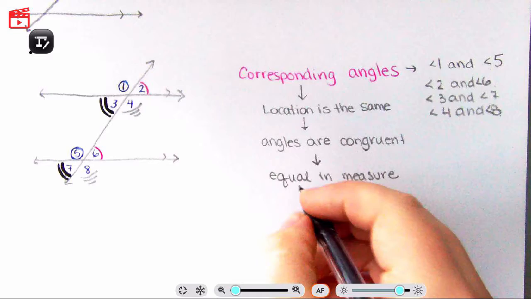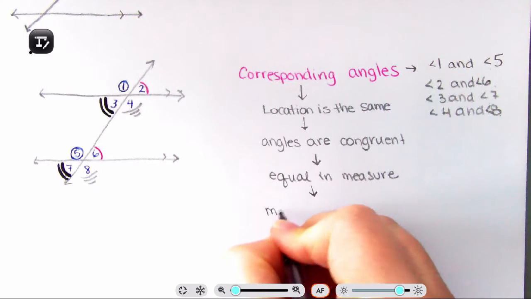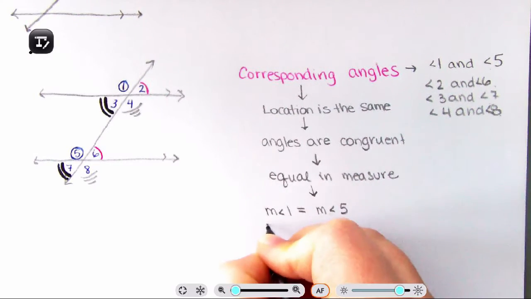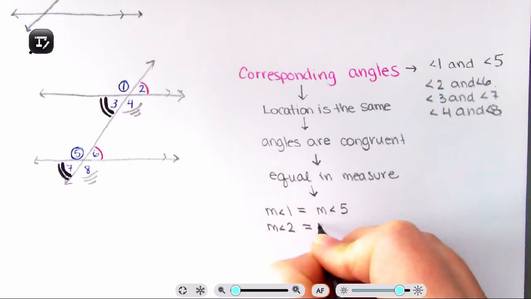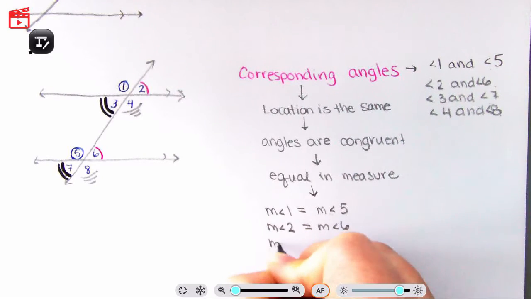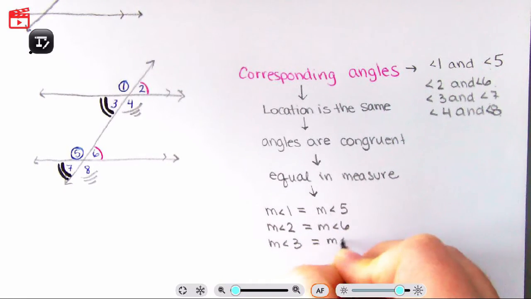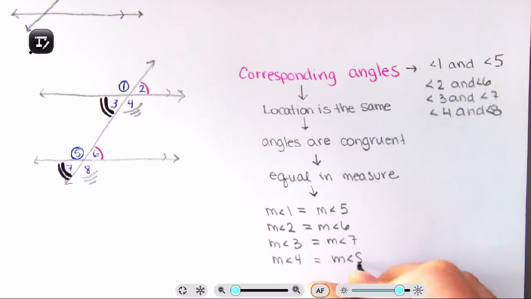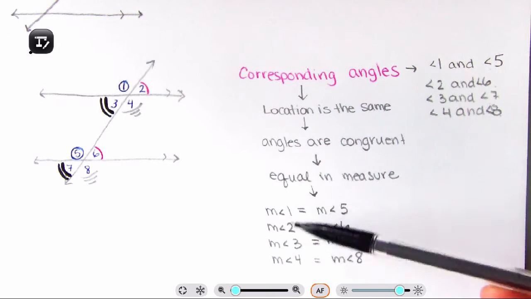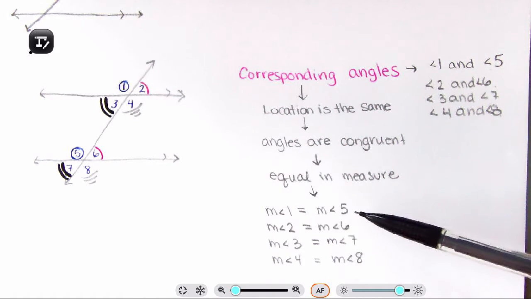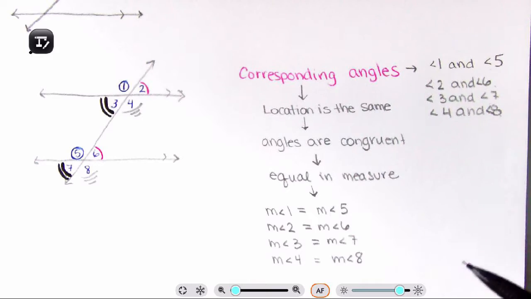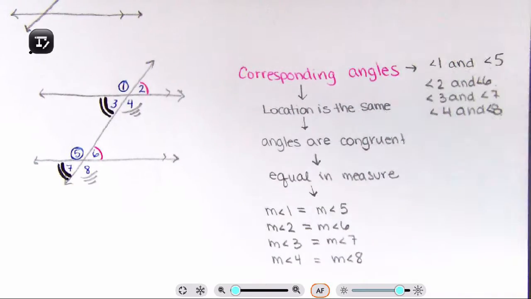And so what does that mean? That means that the measure of angle 1 is equal to the measure of angle 5. The measure of angle 2 is equal to the measure of angle 6. Measure of angle 3 is equal to the measure of angle 7. Measure of angle 4 is equal to the measure of angle 8. So if we know what the measure of angle 1 is, then I can absolutely 100% say that it is the same measure as angle 5. They will equal each other. So that's corresponding angles.